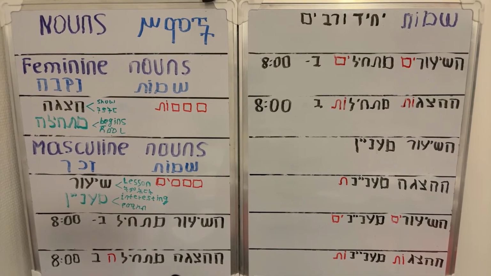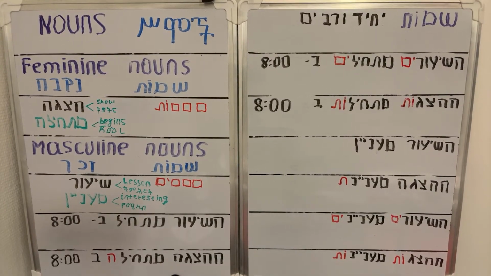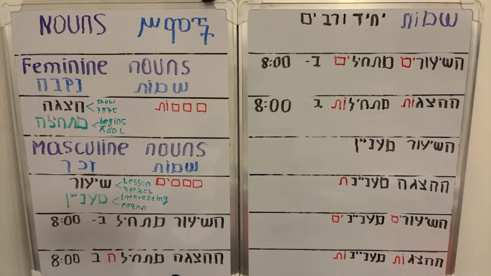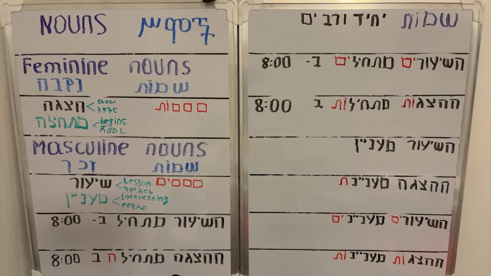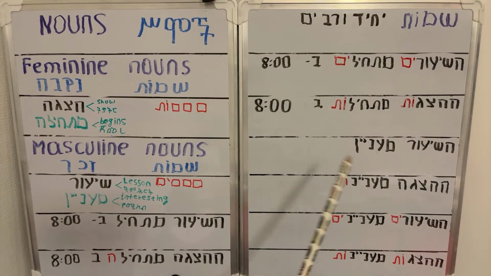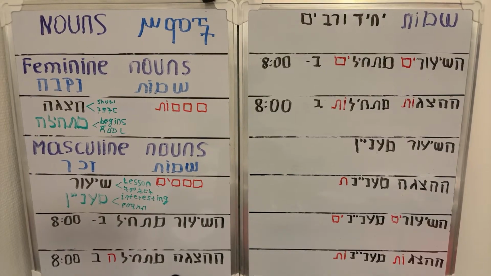So mathil, mathilim, mathilot: mathil for men, mathila for female. Hashiur mathil, hazaga mathila. You have to remember that if the name is on the female side, every time a or t appears in singular forms.